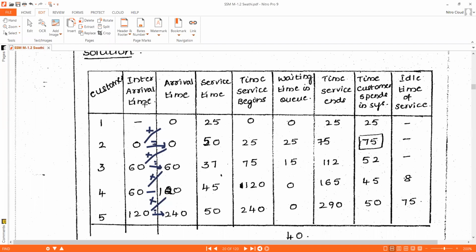Okay, understood, right? Now inter-arrival time is directly given in the problem. We'll copy this inter-arrival time from the problem. By using the inter-arrival time, we calculate the arrival time. Arrival time calculation is nothing but the previous customer's arrival time plus the present customer's inter-arrival time, and we get the present customer's arrival time, that is 0. Here it is 0 plus 60 is 60. 60 plus 60, 120. 120 plus 120, 240. 240 is the arrival time for customer 5.